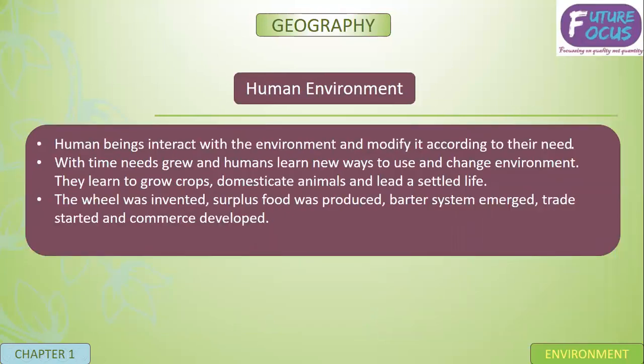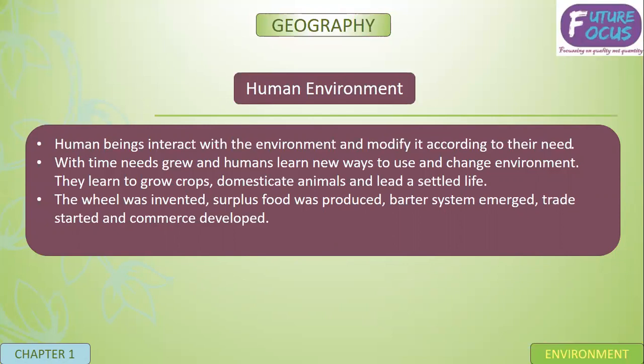Now the second part of the environment is the human environment. When human beings interact with the environment, that is known as the human environment. They modify it as time passes. Humans learn new ways to use and change the environment. They learn to grow crops, domesticate animals, and lead a settled life.